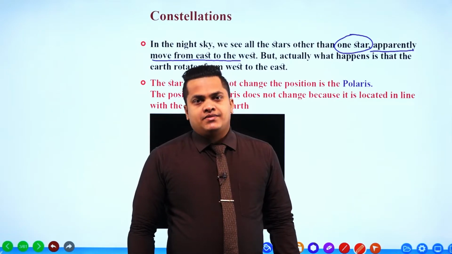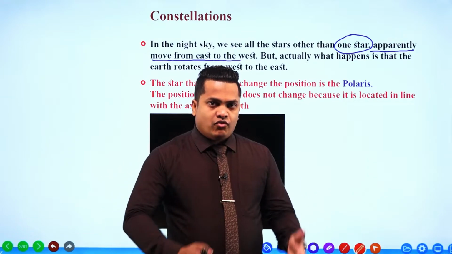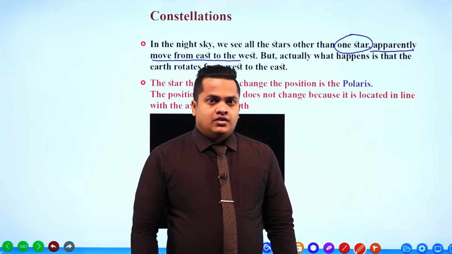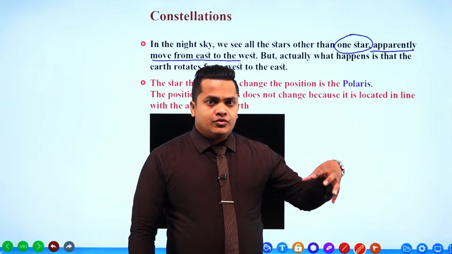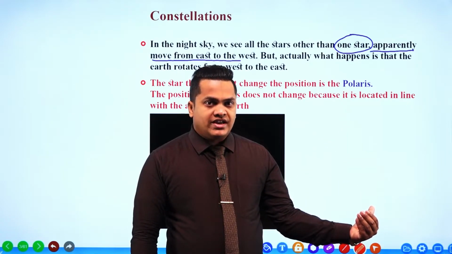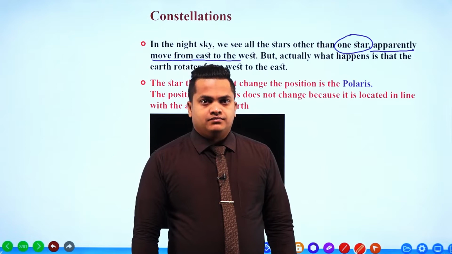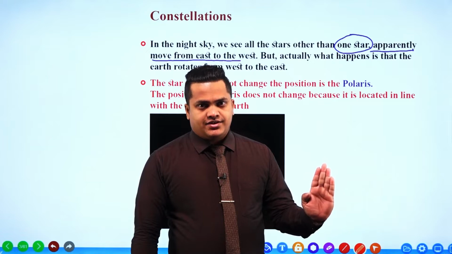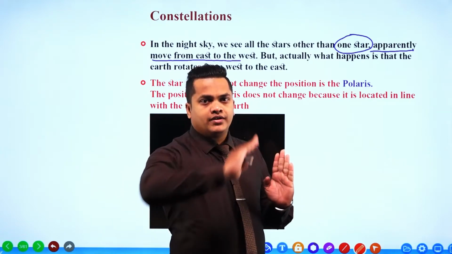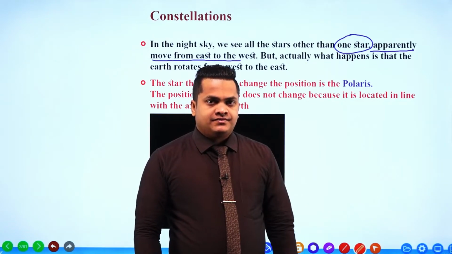Okay, let's imagine that you are in a moving bus. Now the bus is going forward. When the bus is going to move forward, you can observe that the objects around you in the outer environment are going to move backward. Actually, what happens is those objects are stationary, but you are moving forward. So that's why you can observe that those objects are moving backwards.